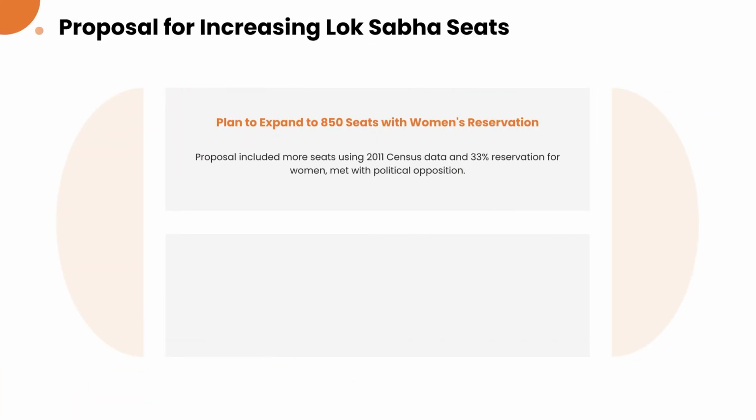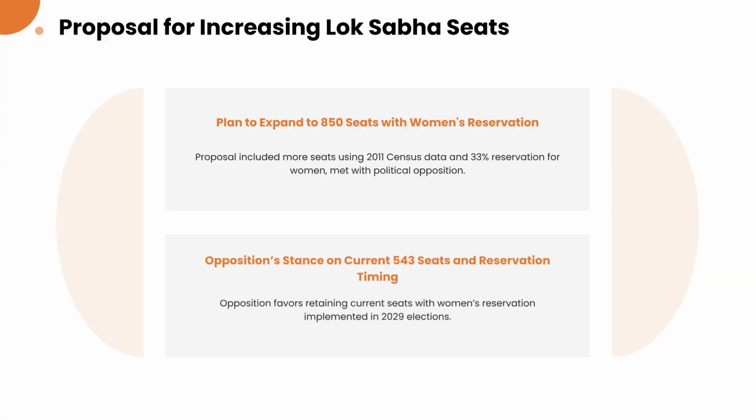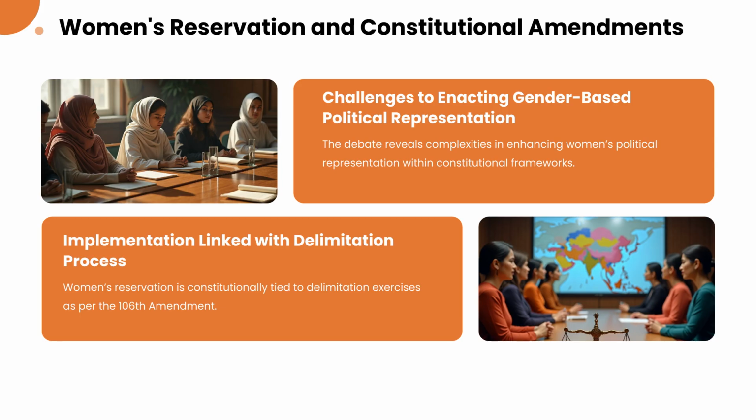stabilization. Proposals to increase Lok Sabha seats to 850, using 2011 census data and a 33% women's reservation, have met with political opposition. The opposition currently favors retaining the existing 543 seats, with the implementation of the women's reservation reserved for the 2029 elections. Enacting gender-based political representation reveals significant complexities within constitutional frameworks.